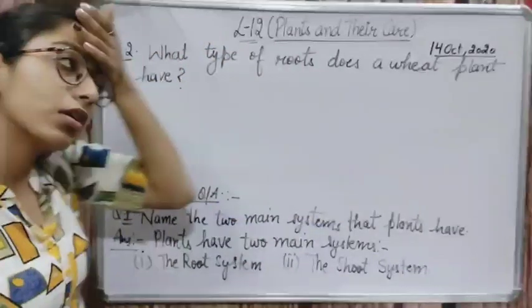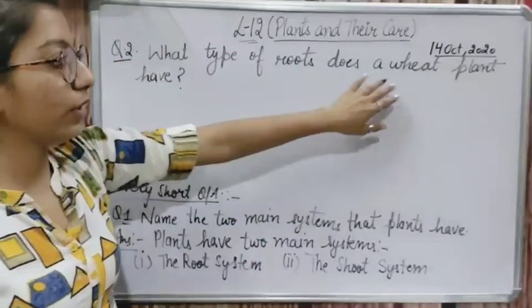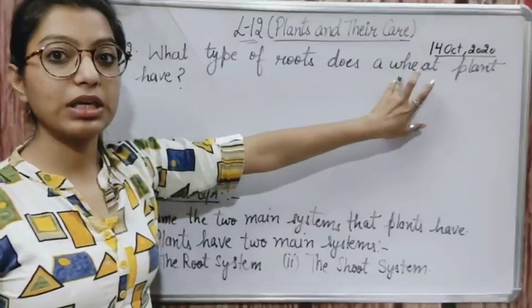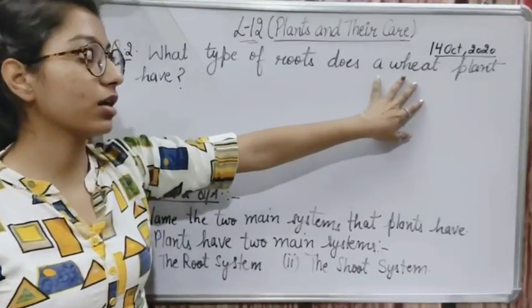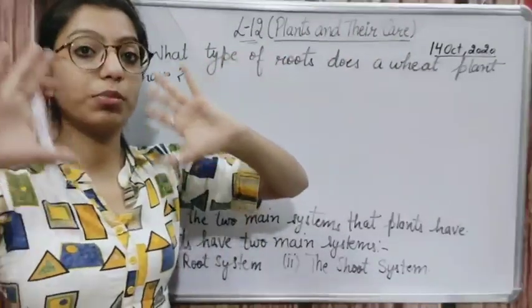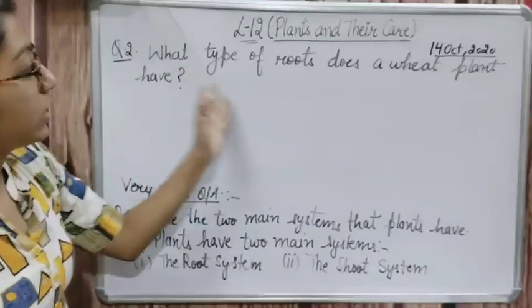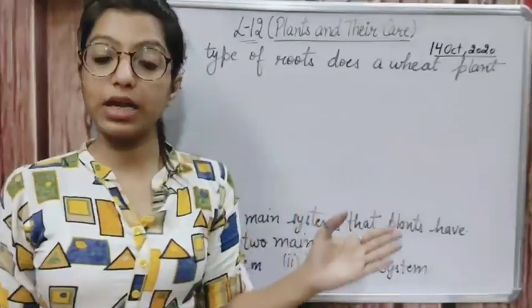Okay, so the answer will be the same for everyone, like wheat, maize, millet, grass, something that has a bunch of roots.